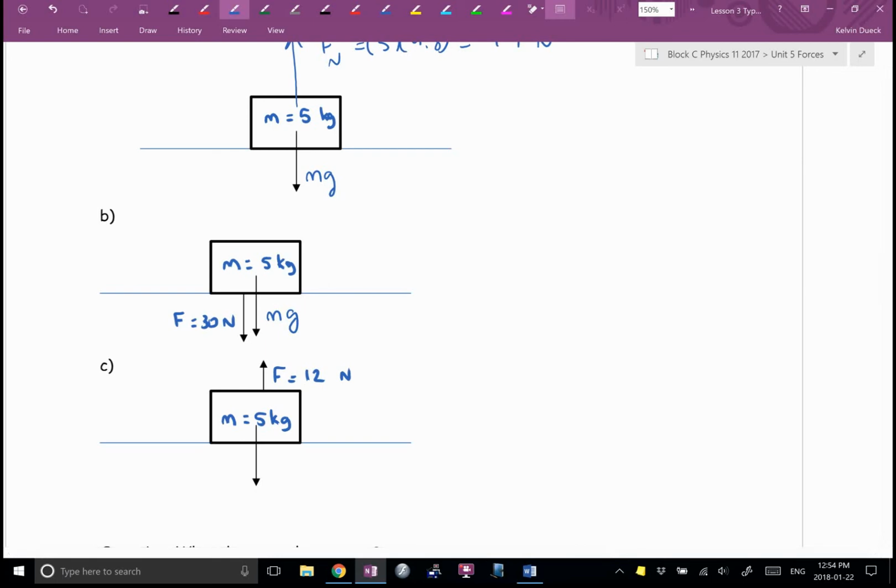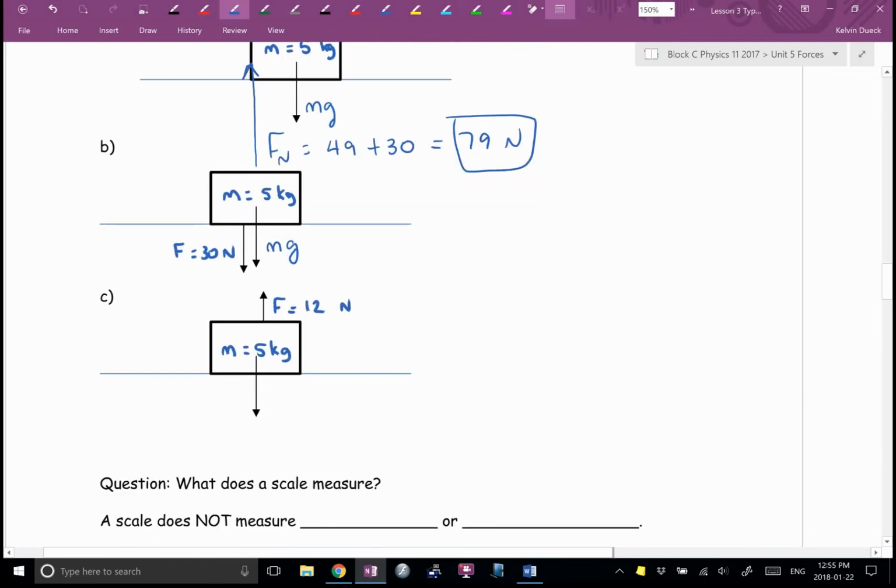How big does the normal force have to be? It's got to be bigger than gravity. How big is the normal force here exactly? It's going to be 49 plus 30. Where'd the 49 come from? 5 times 9.8. Okay, it's going to be mg plus 30. That's how big the normal force is. Which is how big? In your head, please. 79 newtons.